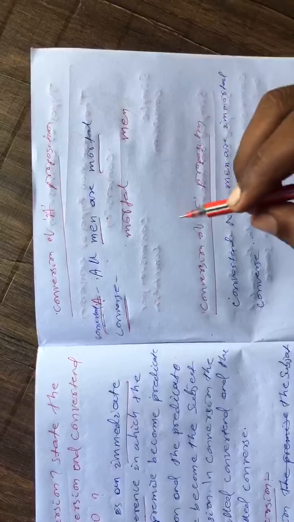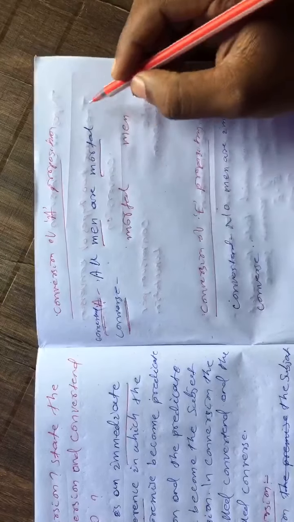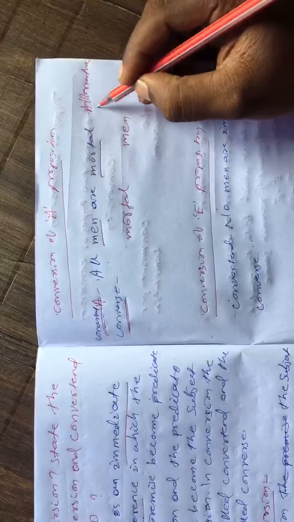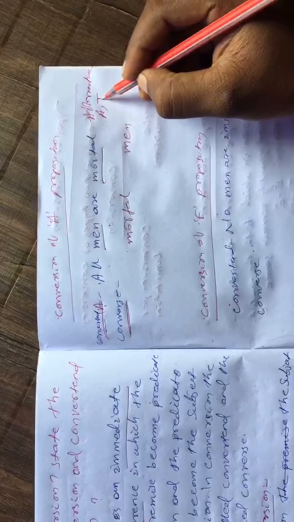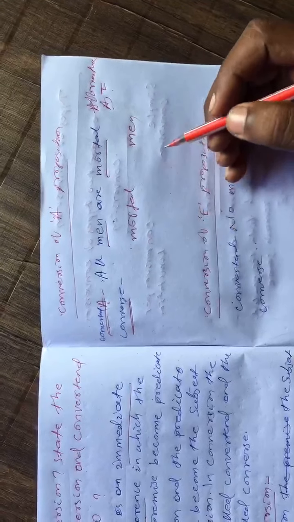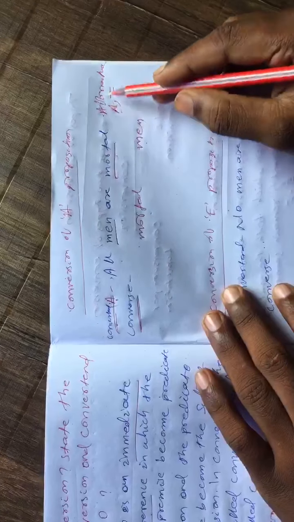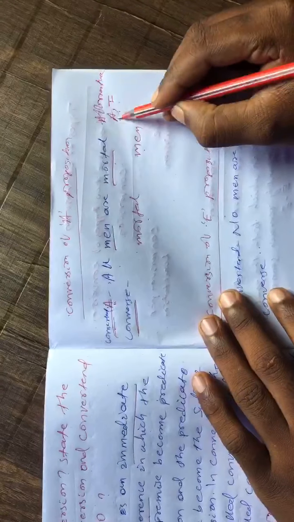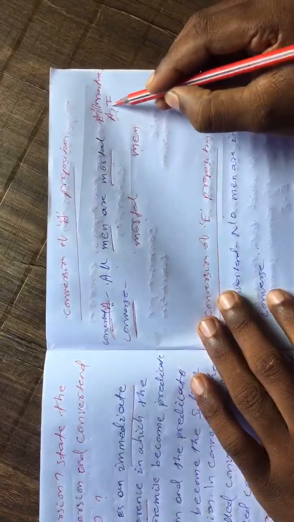Rule 2. The quality remains the same. The quality of the A proposition is affirmative. According to quality there are two types of proposition, affirmative and negative. The affirmative propositions are A and I. Here the subject becomes the predicate and the predicate becomes the subject. Rule 2. The quality remains the same. Here the quality of the A proposition is affirmative, so the conclusion must be affirmative, either an A proposition or an I proposition.